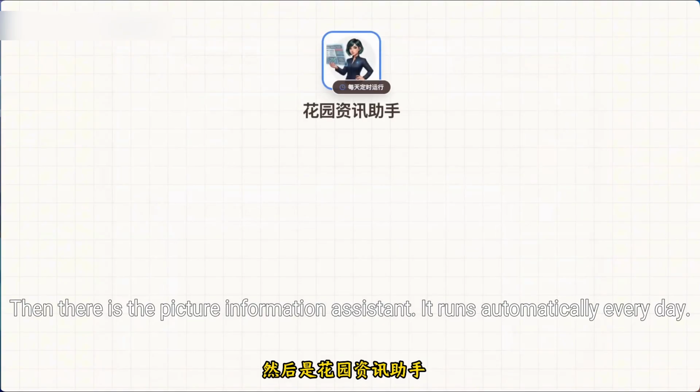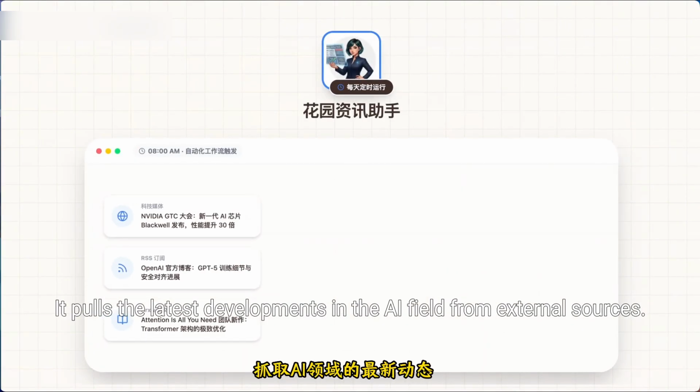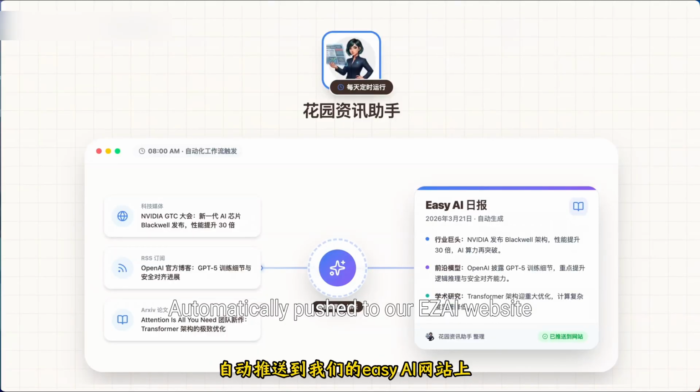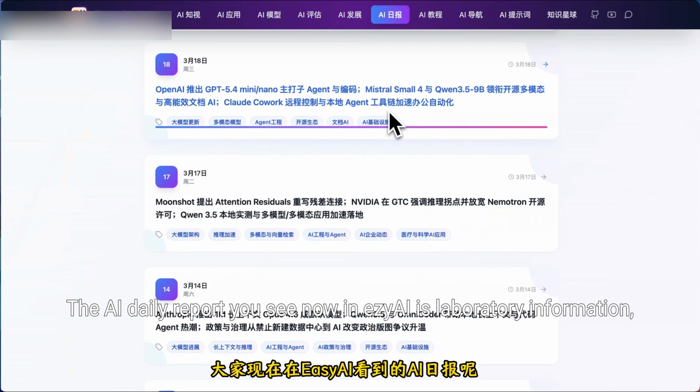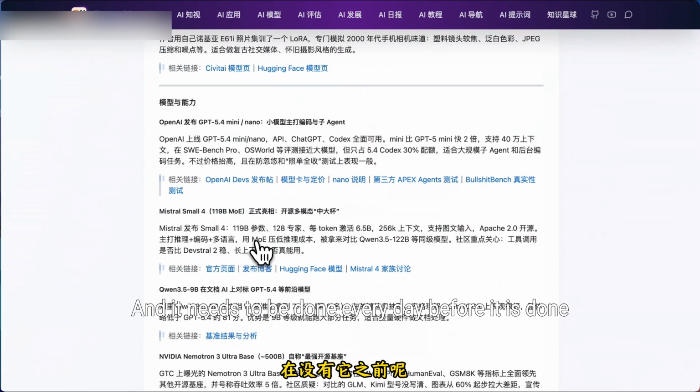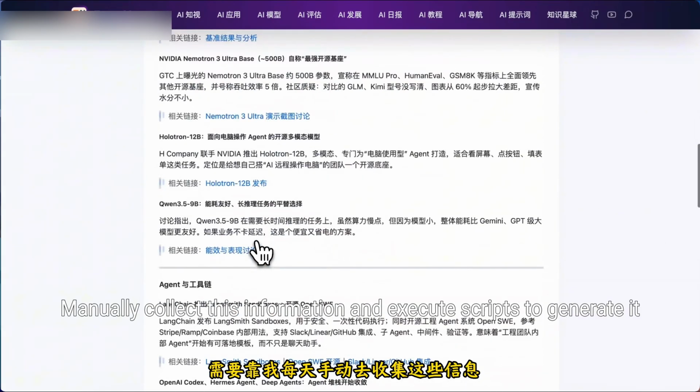Then there is the Information Assistant. It runs automatically every day. It pulls the latest developments in the AI field from external sources, then organizes them into a well-structured AI daily report, automatically pushed to our Easy AI website. The AI daily report you see now on Easy AI is automatically grabbed by the information assistant. Before, I needed to manually collect this information and execute scripts to generate it every day.